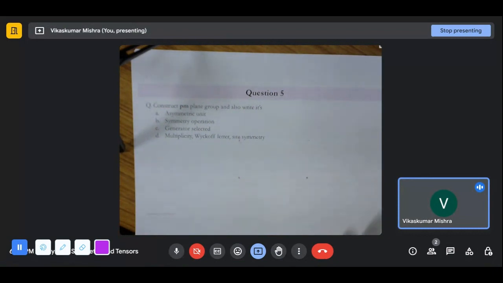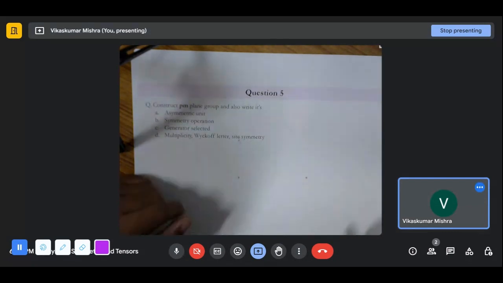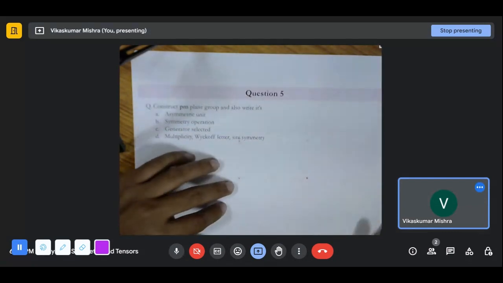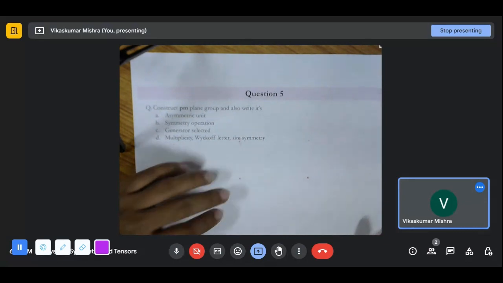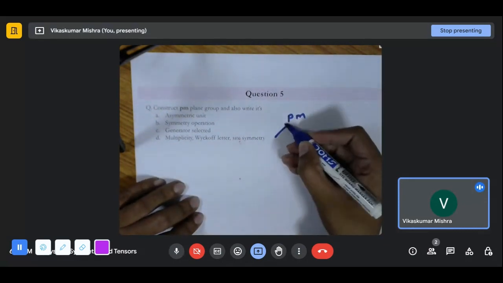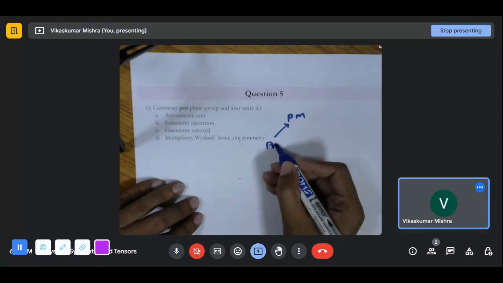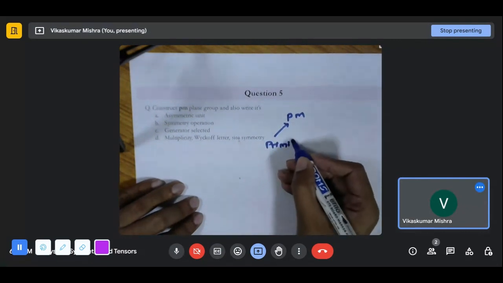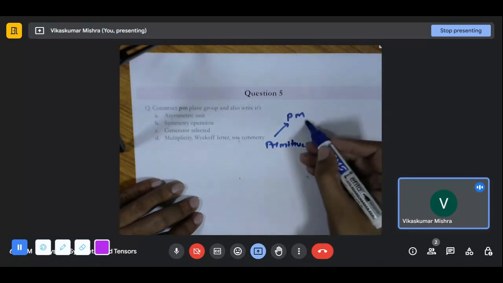Construct the PM plane group and also write its symmetry operations, generators selected, and multiplicity and Wyckoff positions. These are the things we need to do. We'll go one by one. First, we will construct the PM. P is telling us that it is primitive, and M is telling us that there is a mirror.